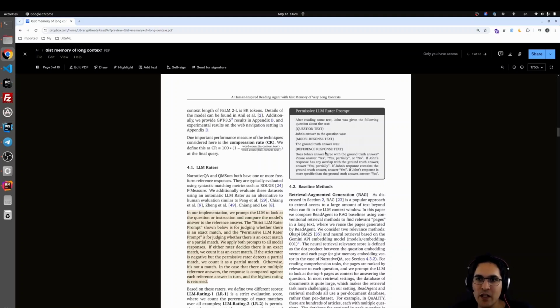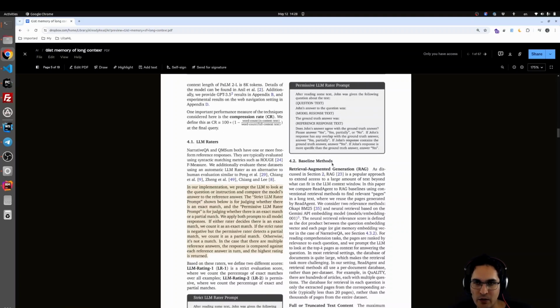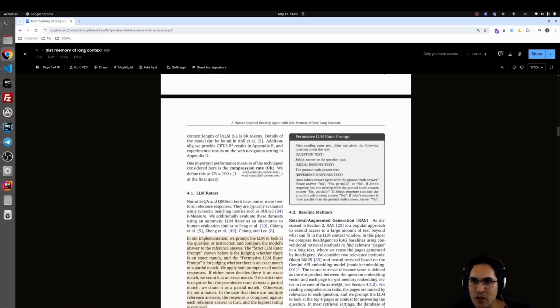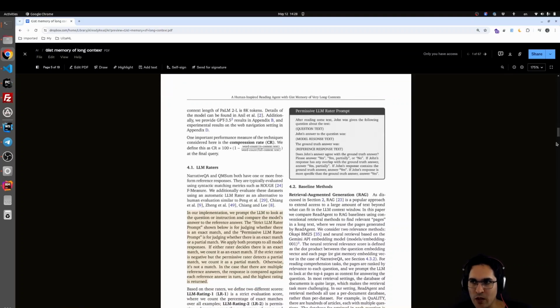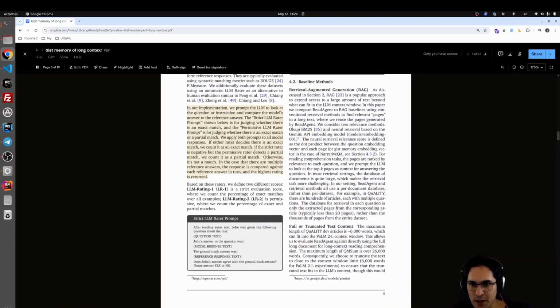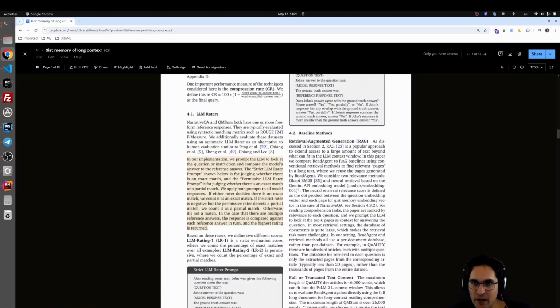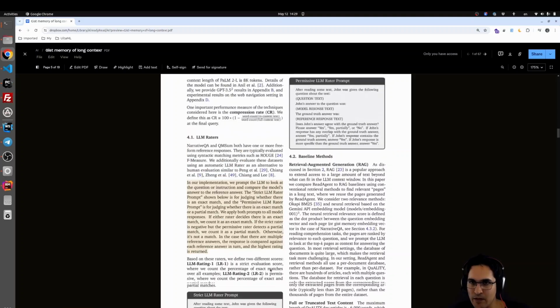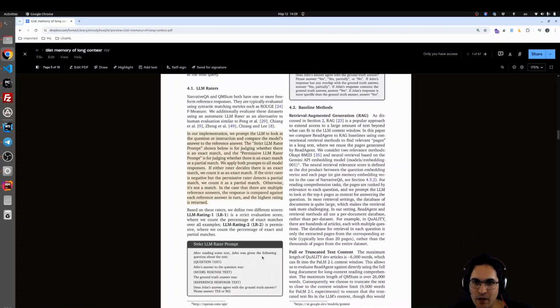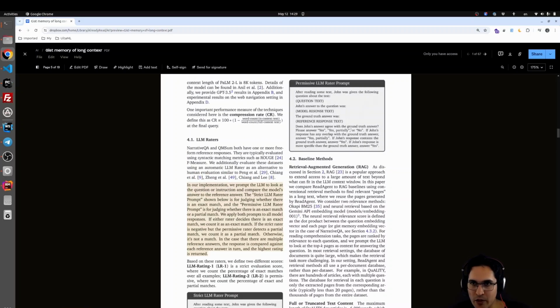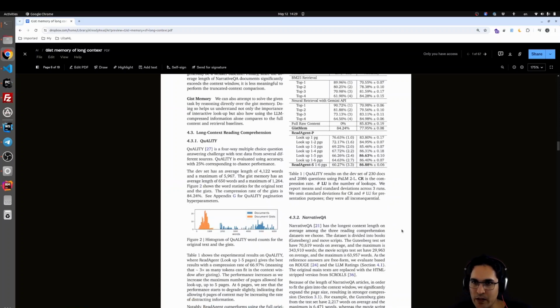So now just give me, so there are two prompts. One is permissive and another one is strict. Permissive is saying, just give me yes, yes partially, or no. And another one is very similar, but it's just saying yes or no. And for the LLM rater, they say if one of these two says yes, we accept it as yes. If one model says no, but the other says yes partially, we accept it again as yes, as partially correct. And if both of them say no, we say, okay, this is not right. So that is the way they are calculating the performance.